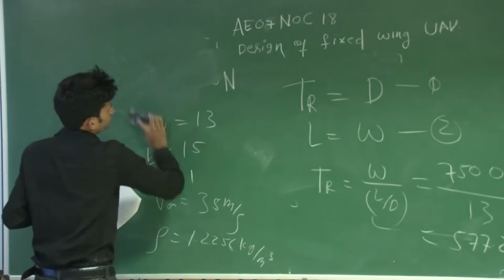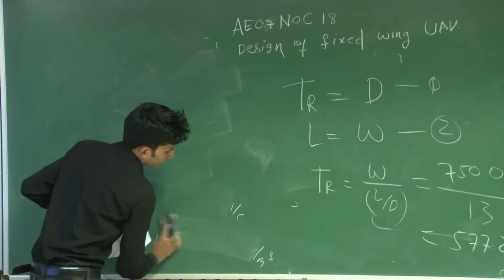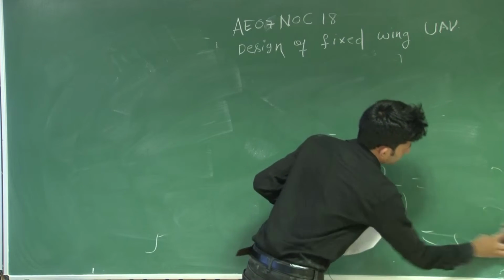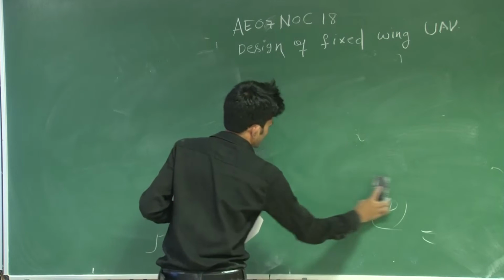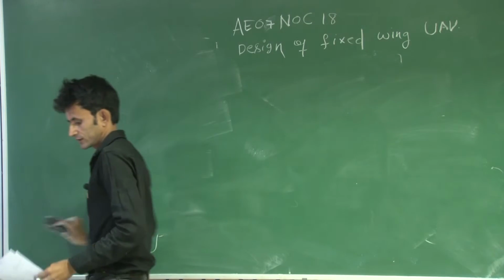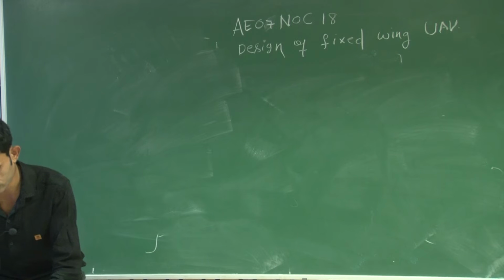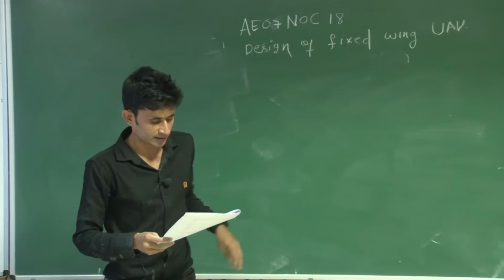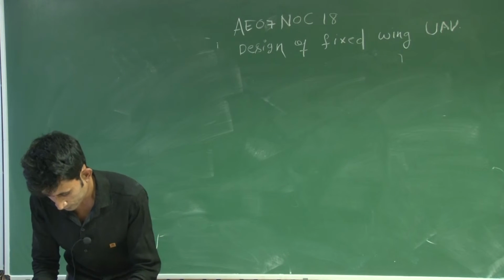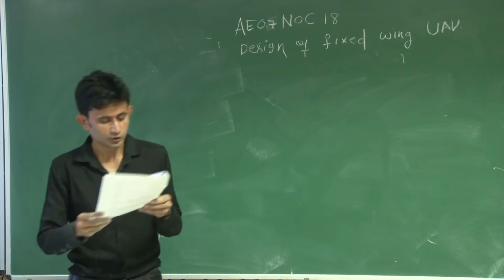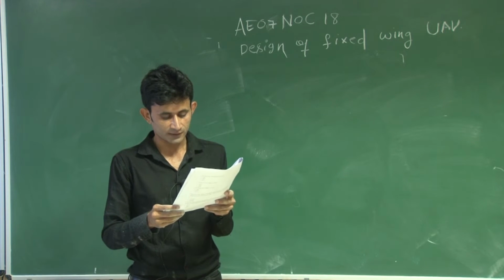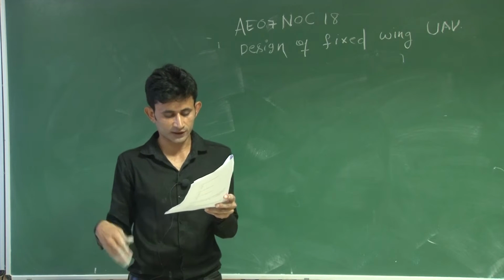And in the fifth question, you have to use some trick. If you know the actual meaning and definition of aspect ratio, then you will get the correct answer. The fifth question was: keeping all parameters constant, how is the wing span B related to the induced drag?